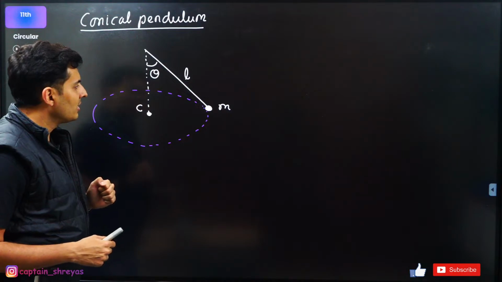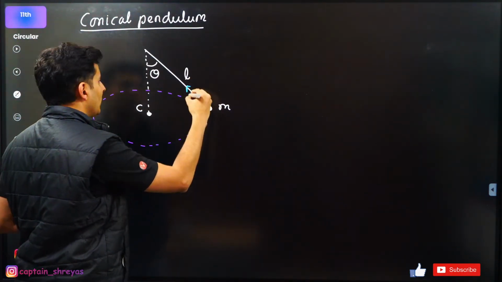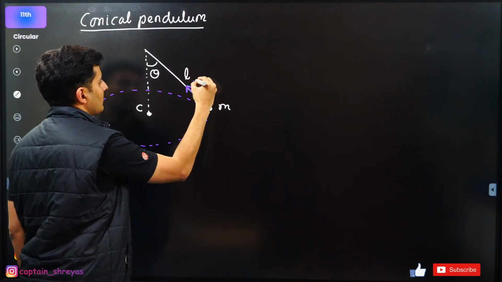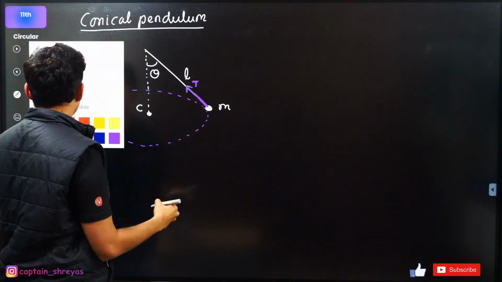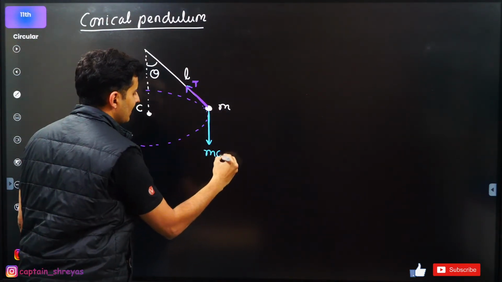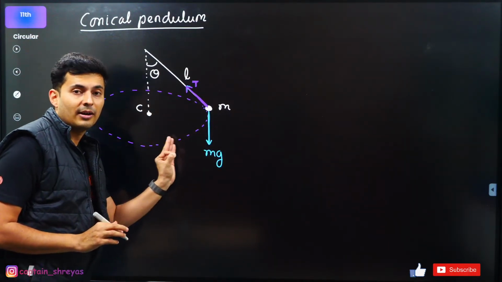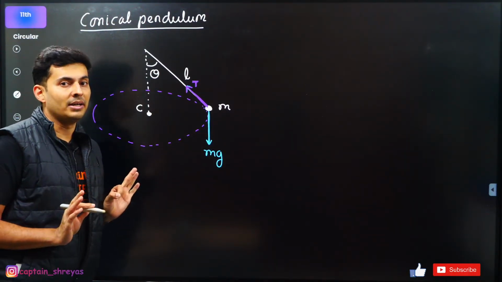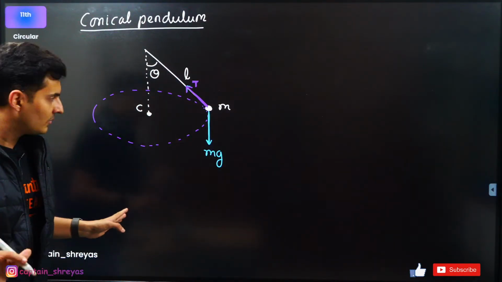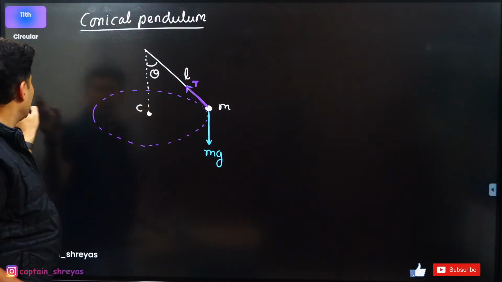What could be the forces on this guy? I know one thing is there for sure, tension is there. So I'm just going to show the tension force like this. There is weight downwards, the mg force is there downwards. That's it. Don't even think of showing centripetal or tangential. That will be stupidity. I just told you. Please don't show mv square by r. Not allowed. Not exist.